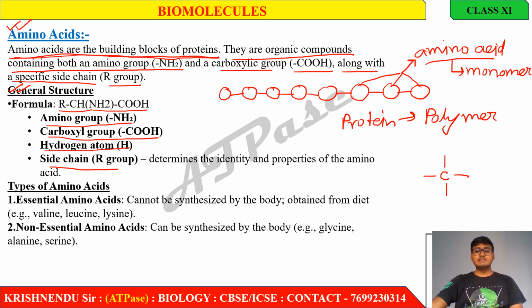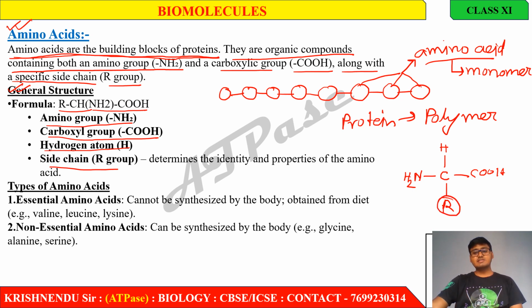In one valency, suppose a hydrogen atom is present. In another valency, suppose a carboxyl group is present, and in another valency, suppose an NH2 or amino group is present, and in the last a side chain or R group is present.